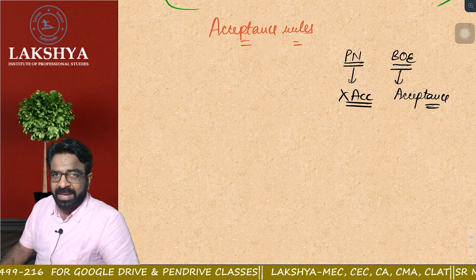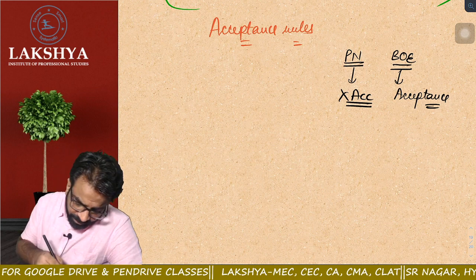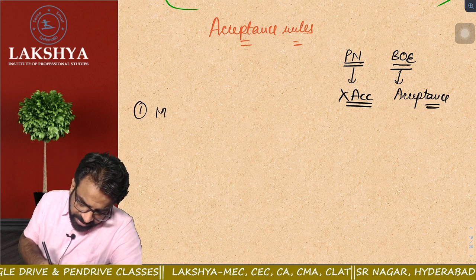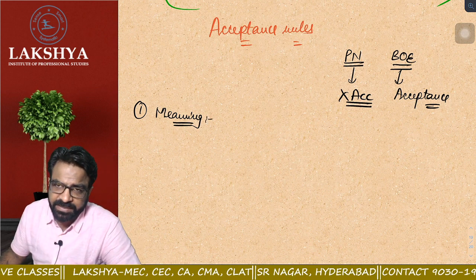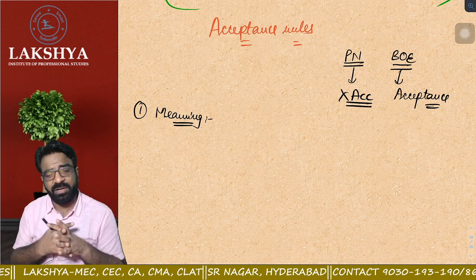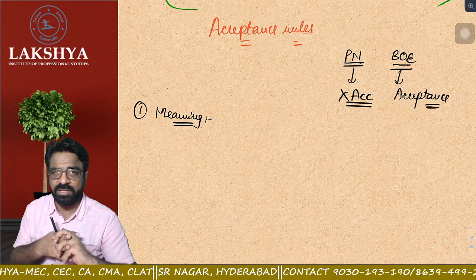What do you mean by acceptance rules? So what is point number one? The point number one we have to understand is, sir, what is the meaning of acceptance? Now tell me, who accepts? The drawer accepts or the drawee accepts? The drawee accepts.